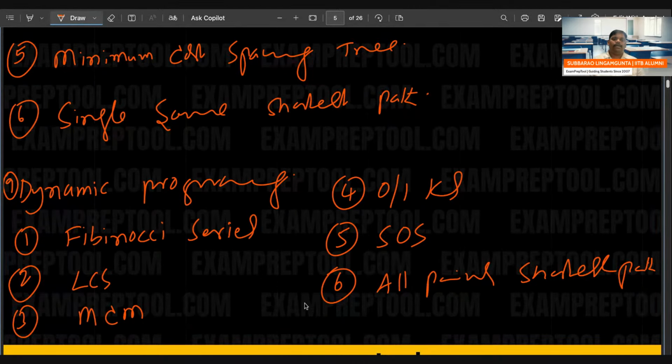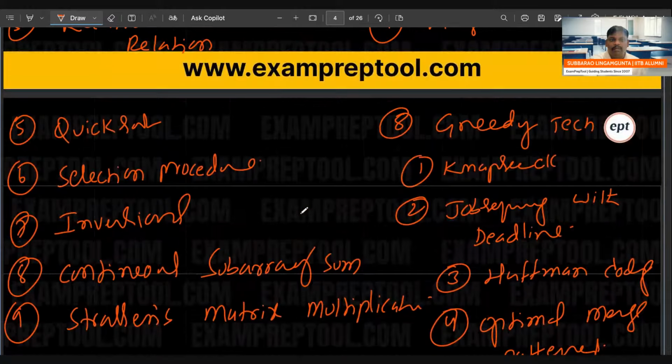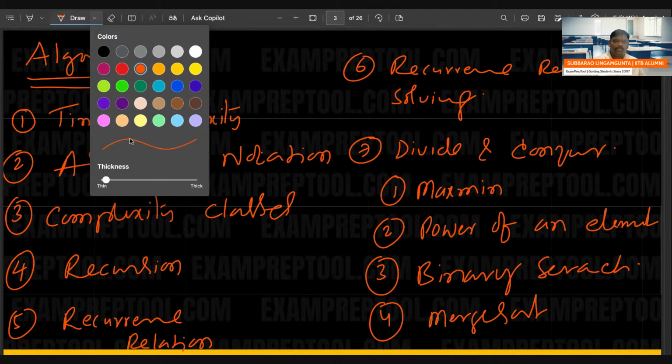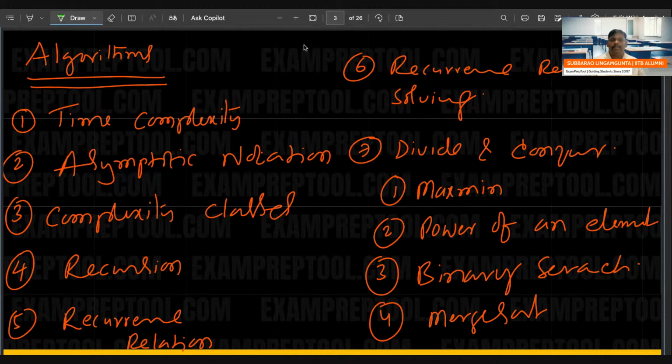I think these are enough. This is part of the algorithm subject. Total syllabus I have written. Afterwards, we will go to data structures. First, let me write down the algorithm syllabus I have written.